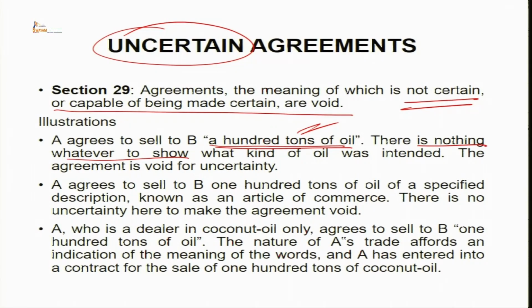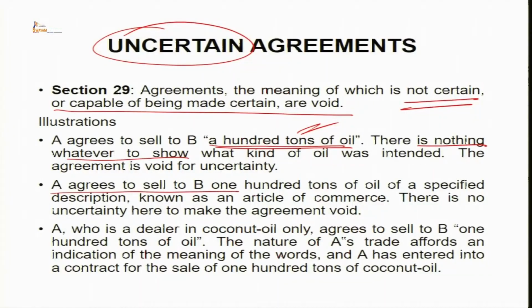Remember, when we were discussing offer also, one of the requirements of a valid offer is this also, that the terms should be very clear, offer should be clear, crystal clear, there should not be any ambiguity in it. Similarly, here the terms of the agreement should be certain in nature. A agrees to sell to B 100 tons of oil of a specified description. There is no uncertainty here to make the agreement void. So, this second illustration is in contrast to illustration 1.